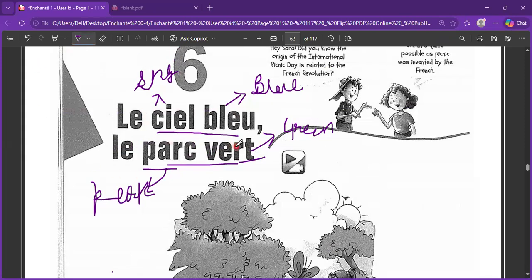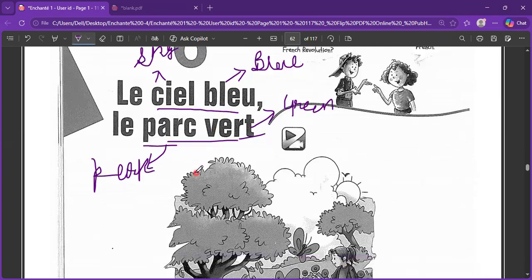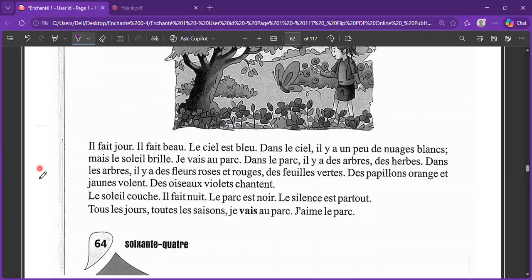The chapter's name is Le Ciel Bleu, Le Parc Vert, the blue sky and the green park. This is the description we need to read, and we'll go sentence by sentence along with its meaning. The first one is Il fait jour. It is the morning time. Il fait beau. It is beautiful. These are the expressions of the weather that we have already seen. Le ciel est bleu. The sky is blue.